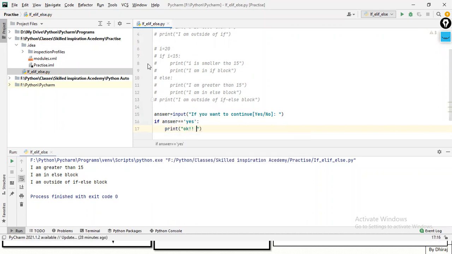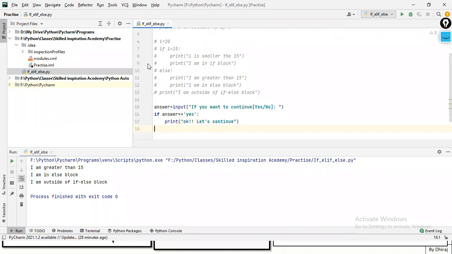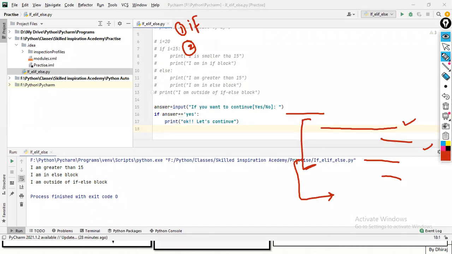Okay, let's continue. Here again, see what the syntax for if, elif and else is.